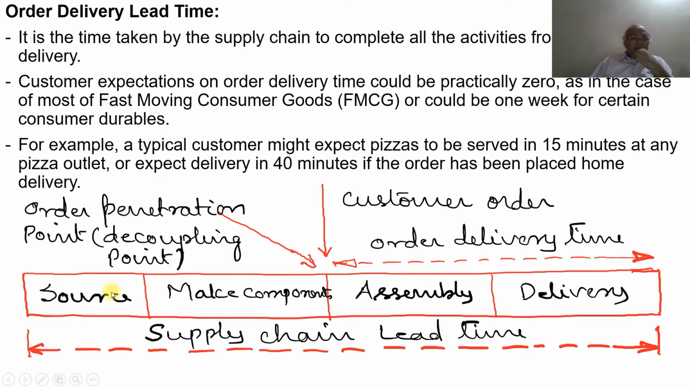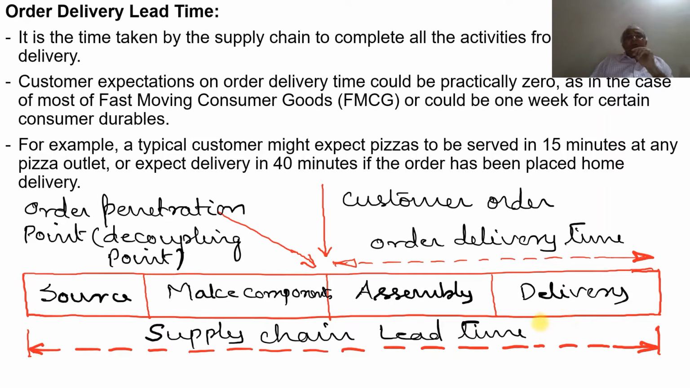So what does it mean? Suppose we have a source, then we want to make the component depending upon the requirement. Suppose I want 2 parts to be manufactured, and each part may take 1 minute. From the source we need to take the component parts here, so it may take 1 minute. 1 plus 2 becomes 3, and the assembly may take 1 minute, making 4, and then the delivery will reach the customer.